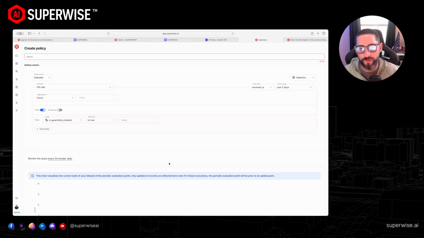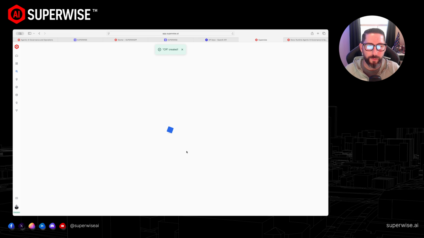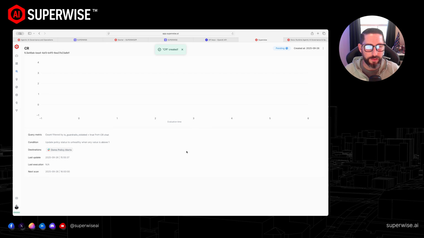Oh, and one more thing. If you guys ever make a mistake in SUPERWISE, the UI UX is very intuitive. So obviously in this case, I forgot my name, and then I'll hit create again, and now we're good to go. So it's very easy to use, very simple. With the documentation, you guys should be able to get through it. But again, if you have any issues or you run into any type of roadblocks, or if you have any questions, or you just want to know, what else can SUPERWISE do? Again, jump on one of our calls with one of our experts, and they'll get you squared away.